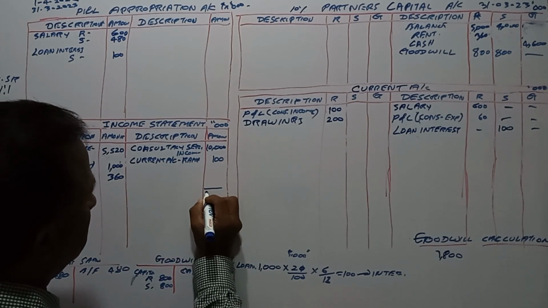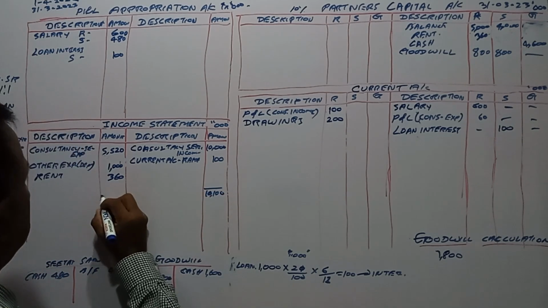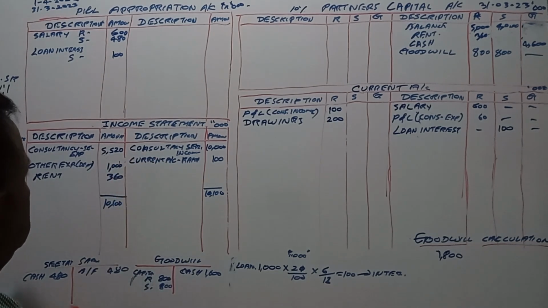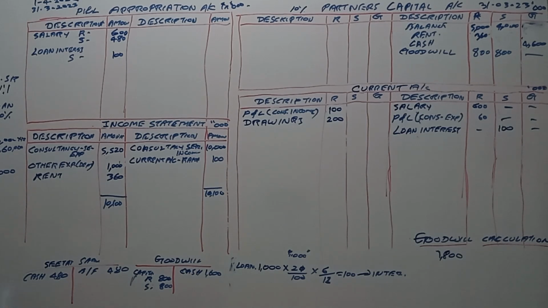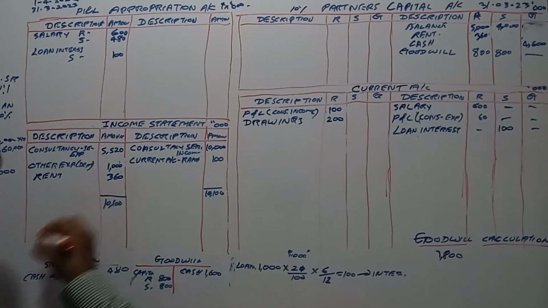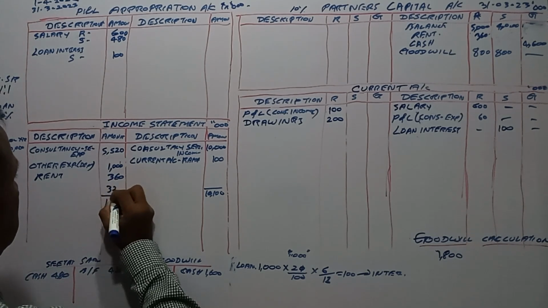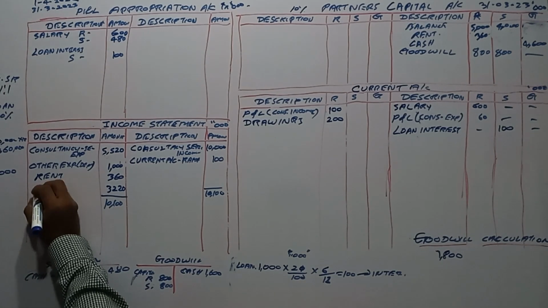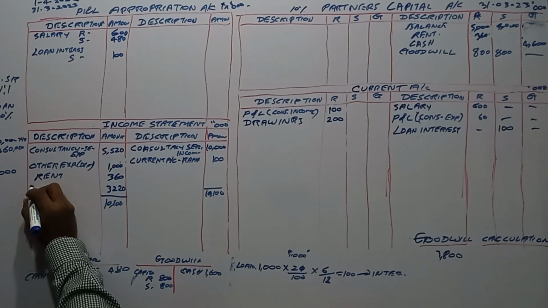Income, 10,100. 10,100 minus 5,520 minus 1,360. That means 3,220. 3,220 as the profit transferred to the profit and loss appropriation account.